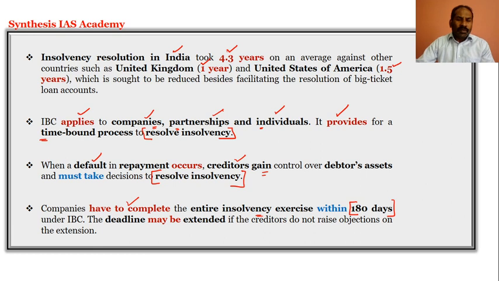So whenever a company is not paying or is unable to pay the loans, they can enter into insolvency, that is, resolve the insolvency within 180 days under IBC, and the deadline may be extended if the creditor does not raise any objection. In this case, if the creditor is a bank and the bank is not raising any objection, then it can be extended, but it has to be resolved within 180 days. This is the keyword: resolving the insolvency should be initiated within 180 days.